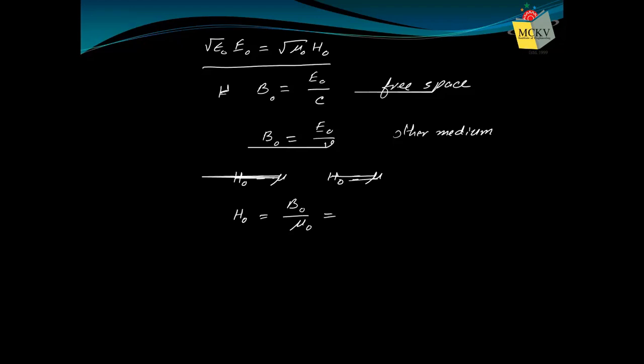That means in free space, we can easily write it like this. So we need not remember both relations. Either we can remember this one, or that one. If I remember that magnetic flux density equals electric field intensity by velocity, that will be sufficient, because from that I can find the relation between H naught and E naught.